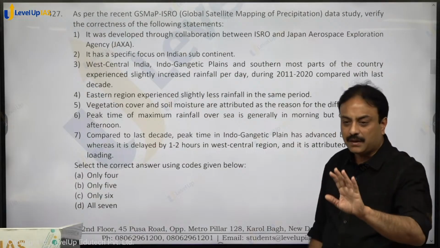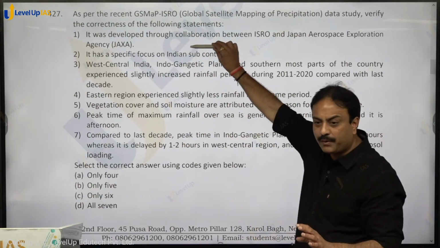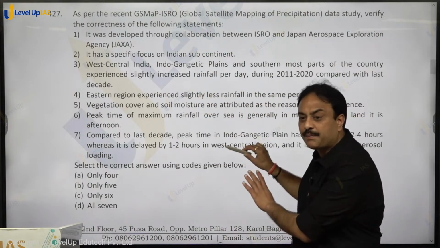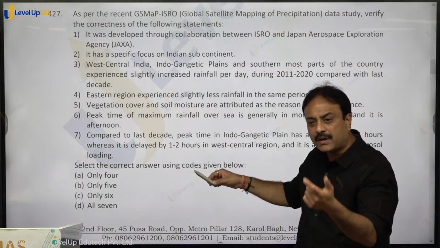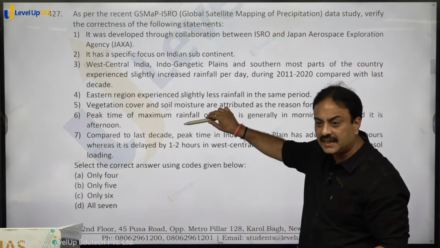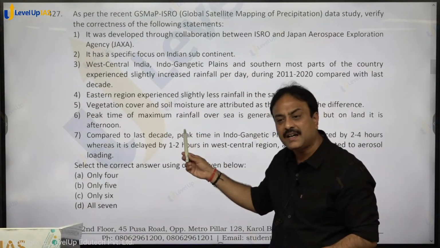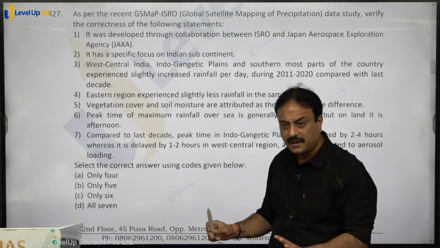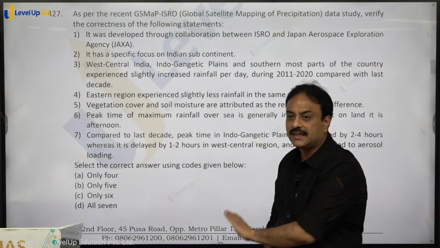Look, try to understand, focus on this thing. All these statements are given by this report. This report is saying that this is happening, right? So you are not supposed to go into micro detailing of this statement that why will it happen. This report has given reasons. So the report has given reason as vegetation and soil moisture, right? This report as per GS Map ISRO data, it is saying this.